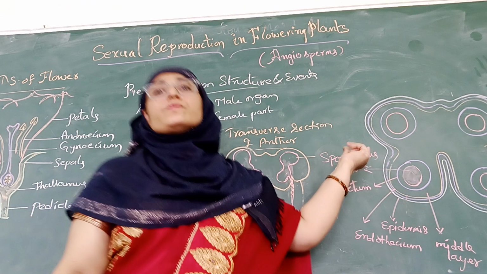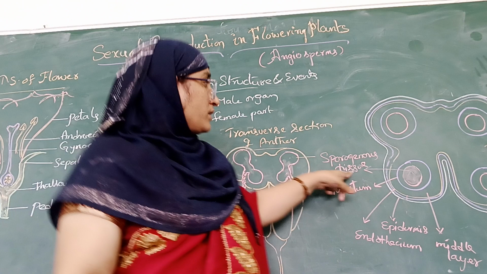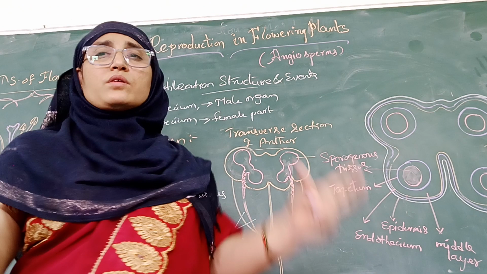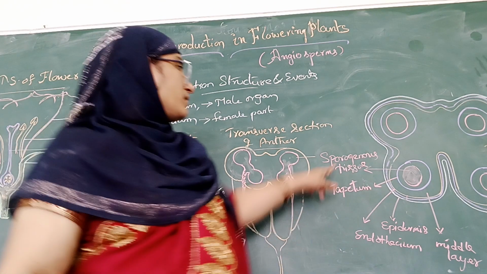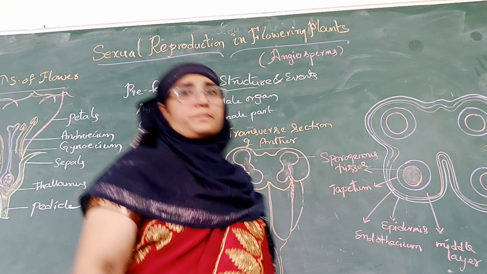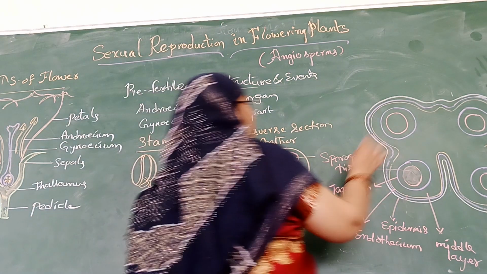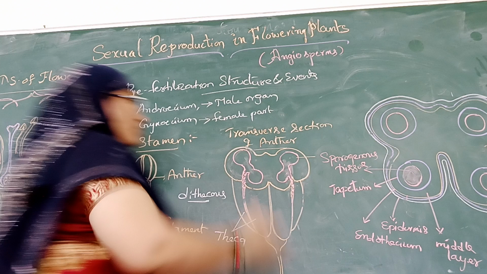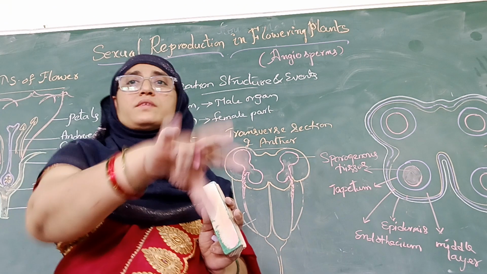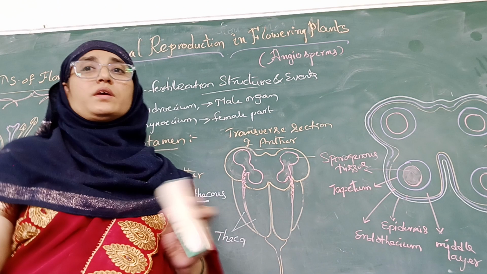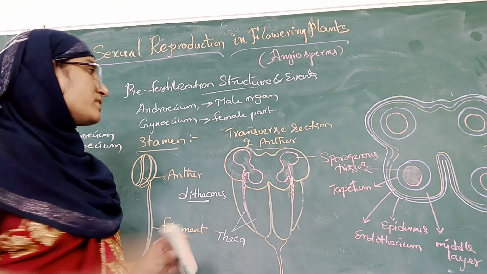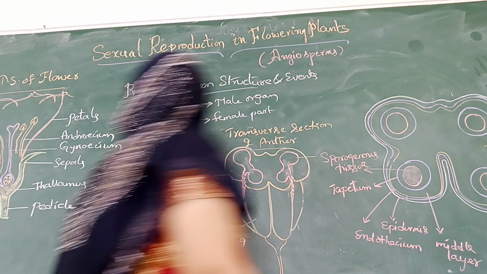So in that young stage of the anther, we find that in this tapetum, a similar type of cells, homogeneous cells, are compactly arranged, and it is called a sporogenous tissue. Each cell of this sporogenous tissue is a group of similar cells occupying the center of the microsporangium. Okay. In these cells of the sporogenous tissue, every cell divides by meiosis division.